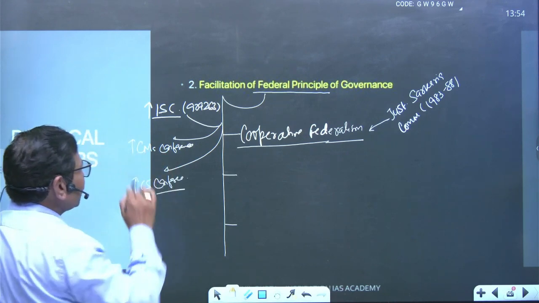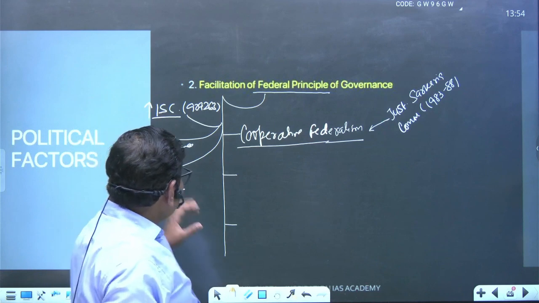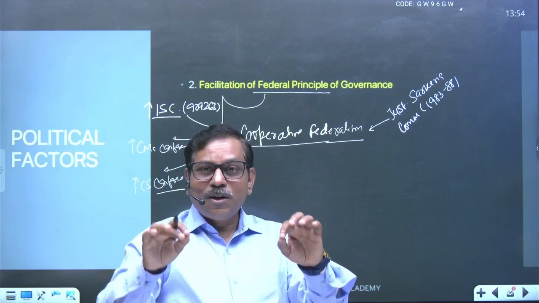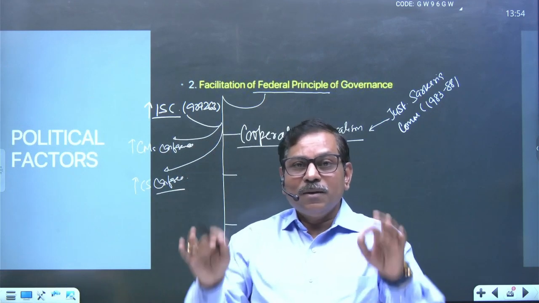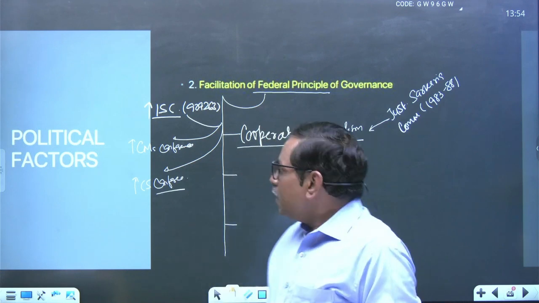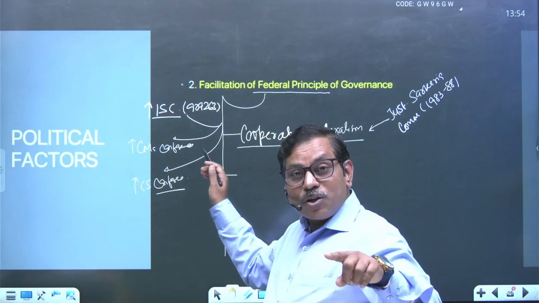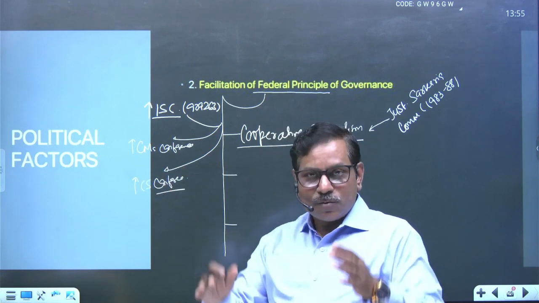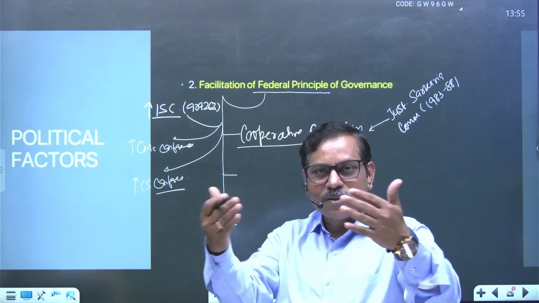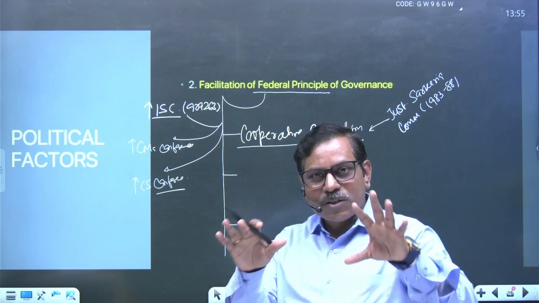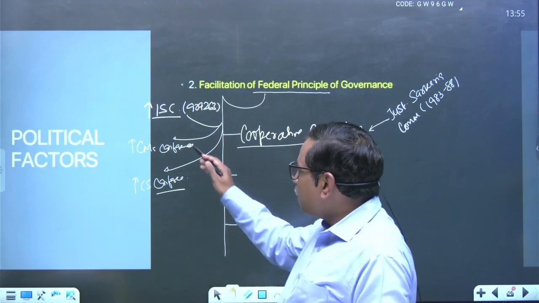CM conference, CS conference, you have seen also in the lockdown situation during the corona period. Lockdown decisions were taken virtually under the CM's conference. We have seen the screen where the PM and the CMs came together to discuss how the situation would be covered.